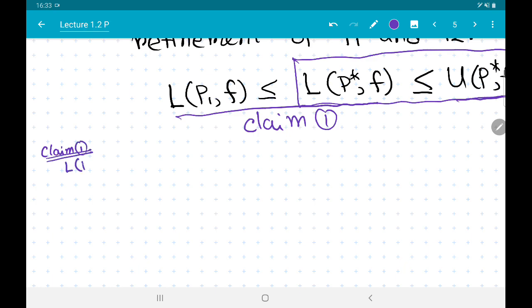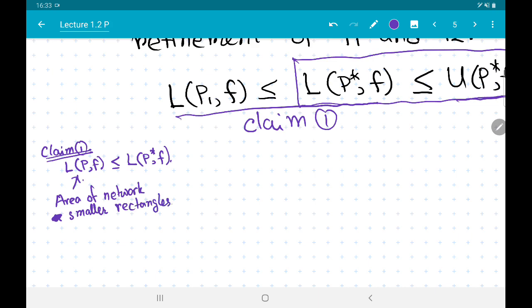It says that LPF is less than or equal to LP star F. So this was geometrically the area of a network of smaller rectangles, and this was corresponding to P.